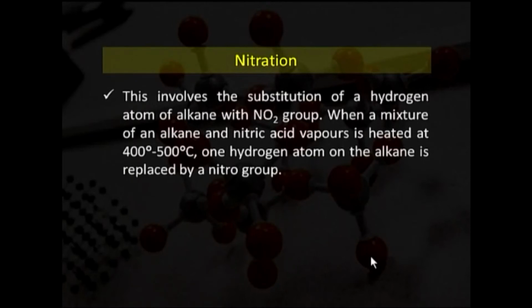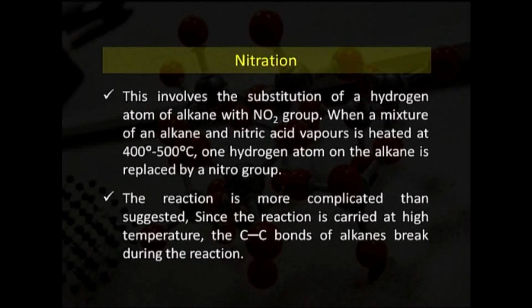Now, we will discuss nitration. This involves the substitution of a hydrogen atom of an alkane with an NO2 group. When a mixture of an alkane and nitric acid vapors is heated at a higher temperature, that is 400 to 500 degrees Celsius, one hydrogen atom on the alkane is replaced by the nitro group, that is the NO2 group. The reaction is more complicated than suggested. Since the reaction is carried out at high temperature, the carbon-carbon bonds of alkanes break during the reaction.